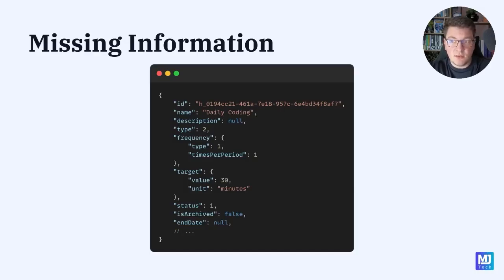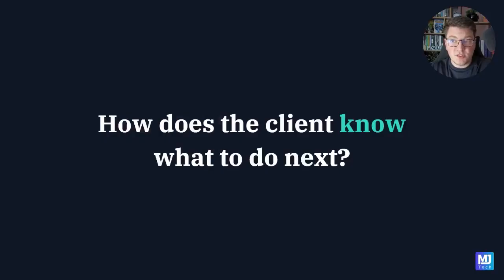It also doesn't tell the client how to possibly delete this resource, how to archive it, or how to introduce additional tags on the habit. These are all operations that are supported by our API, and the current representation that we are returning doesn't contain any information about the behavior that's available for this resource. Which brings us to this important question: how does the client know what to do next? The short answer is the client simply doesn't know.